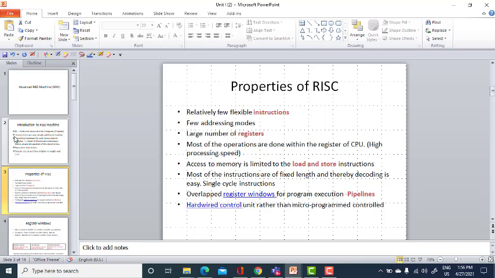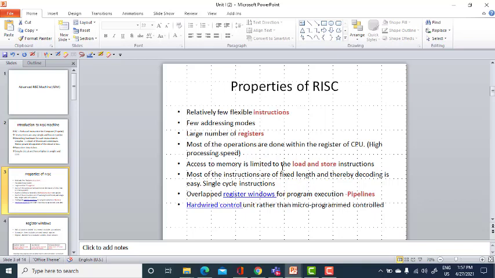I have highlighted them in maroon color. The major design rules followed in the RISC machine are: number one, instructions; number two, pipelines; number three, registers; and finally, the load and store architecture. I'll discuss each one of them now.